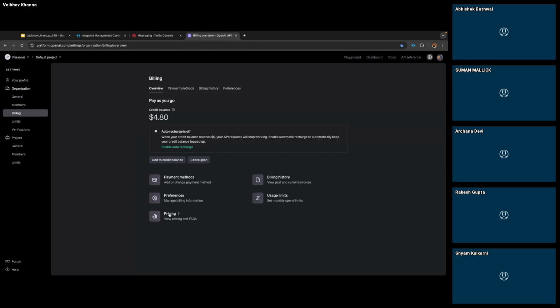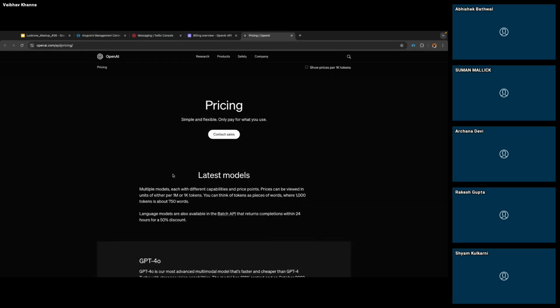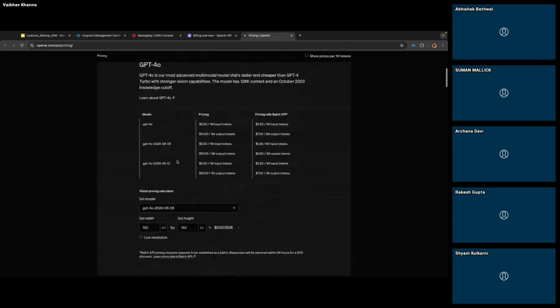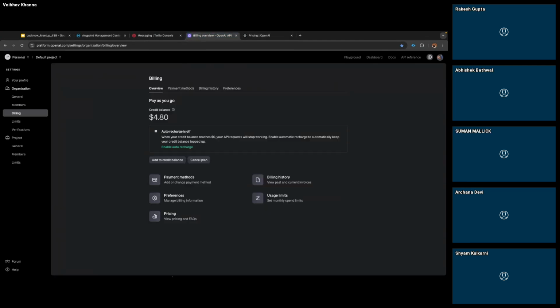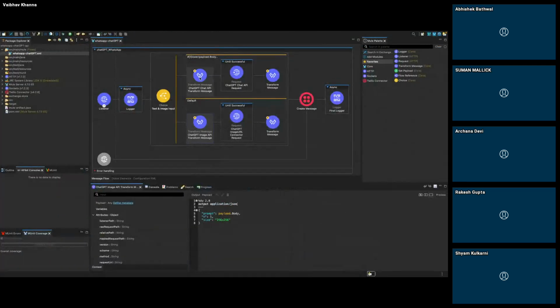You can also check the pricing over here if you want to integrate. If you want to connect for a particular model, based on that, you can see over here. Okay. So the model we are passing in the request payload, correct? Yes. If I go to this, you can see I'm passing GPT 3.5 Turbo.